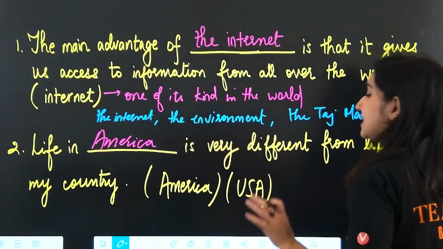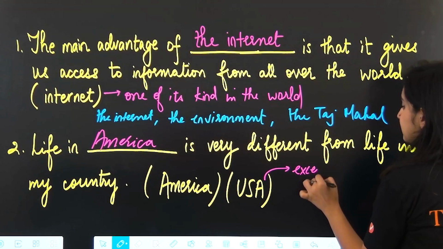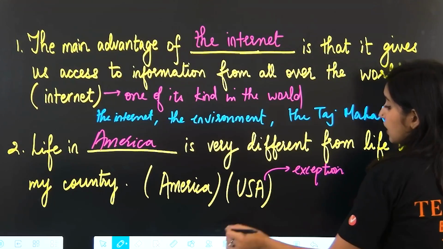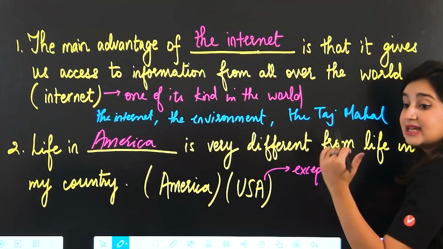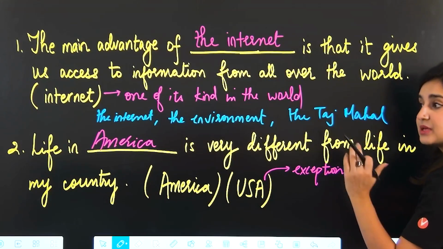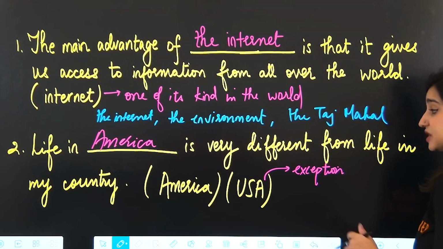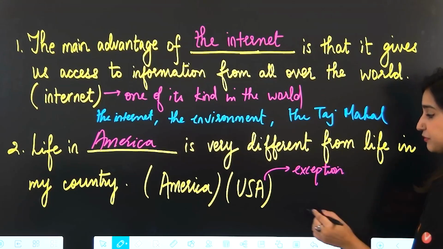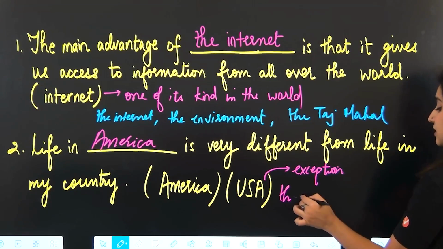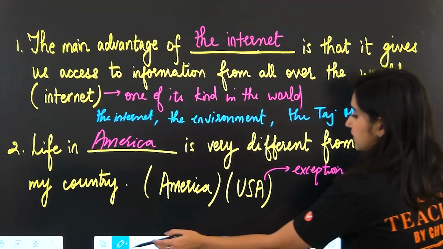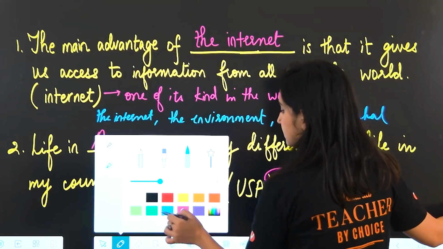But what did I tell you? There are exceptions. So this is your exception to the rule. Whenever you have United Kingdom, Emirates, Republic, words like this in the name of a country, then you add the before it. So if you're saying America, you just say America. But if you're saying USA, you have to say, did I not change the color? Oops. Okay, 1 second.